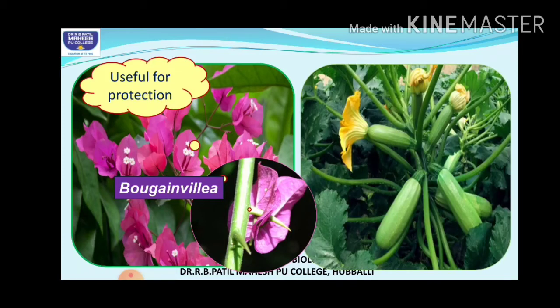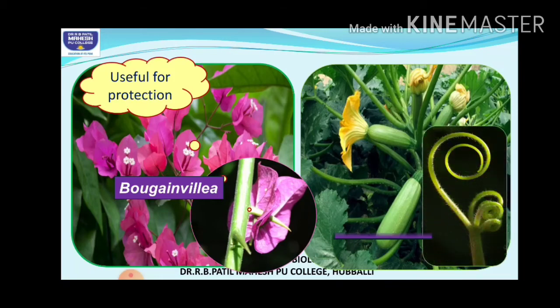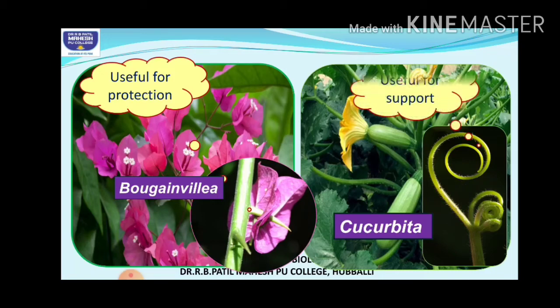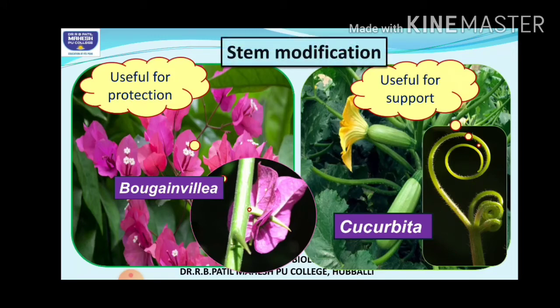Then you have another plant specimen here, that is the cucurbita. So here you can see that the stem has developed coiled structures called tendrils. So now students, what are the tendrils meant for? They are meant for support. So when you see these two plants here, in both of them the stem is modified into some structures, like in one it is thorns, in the other it is tendrils. But what is the common thing in both? Both are nothing but stem modifications.